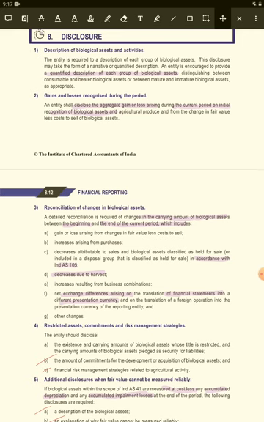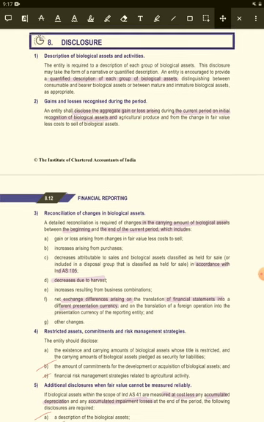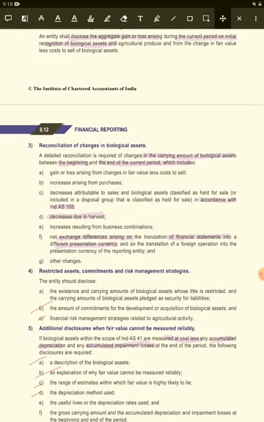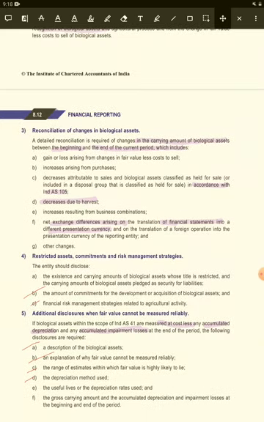That means in the initial date as well as in the closing period, तो कितना गया वो इसमें डिस्क्लोज करना होगा. Next is a reconciliation of changes in a biological asset, मतलब ओपनिंग एंड क्लोजिंग का रिकॉन्सिलिएशन करके देना होगा. एडजस्टमेंट क्या होगा देखते हैं. A detailed reconciliation is required of the changes in the carrying amount of a biological asset between the beginning and the end of the current period, which includes the gain or loss arising from the changes in fair value less cost to sell.